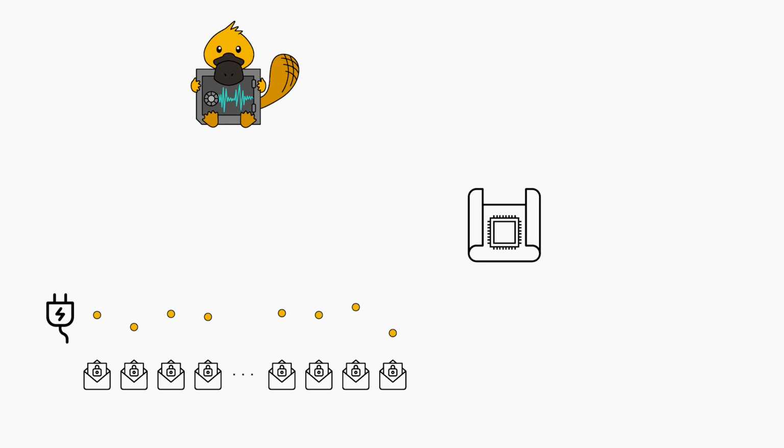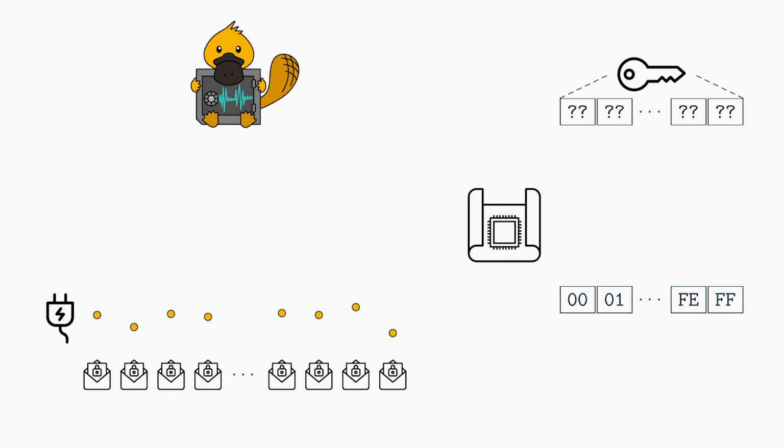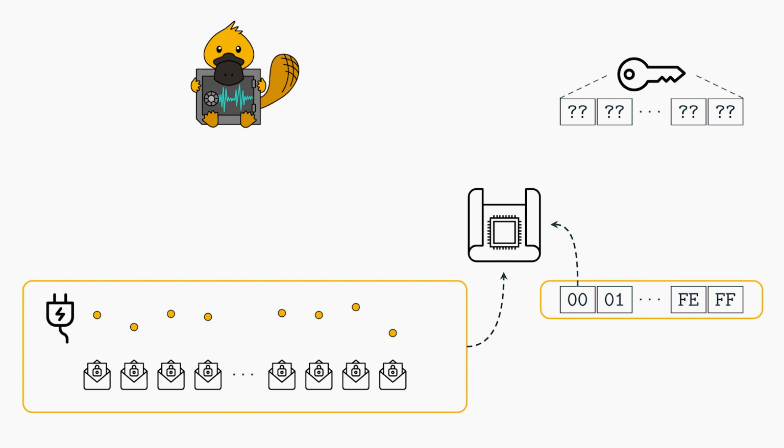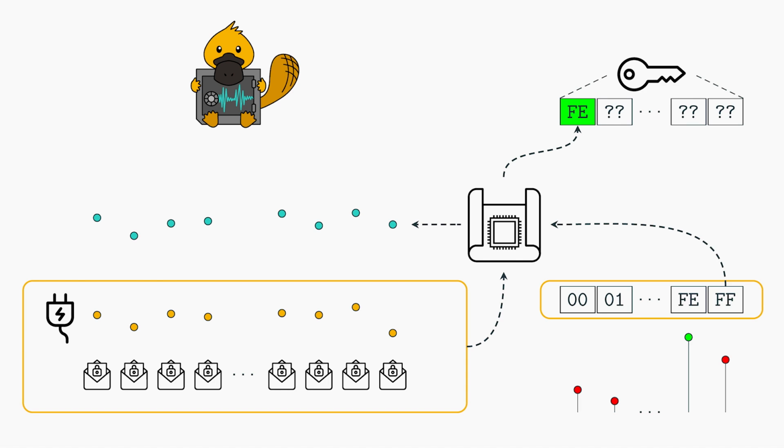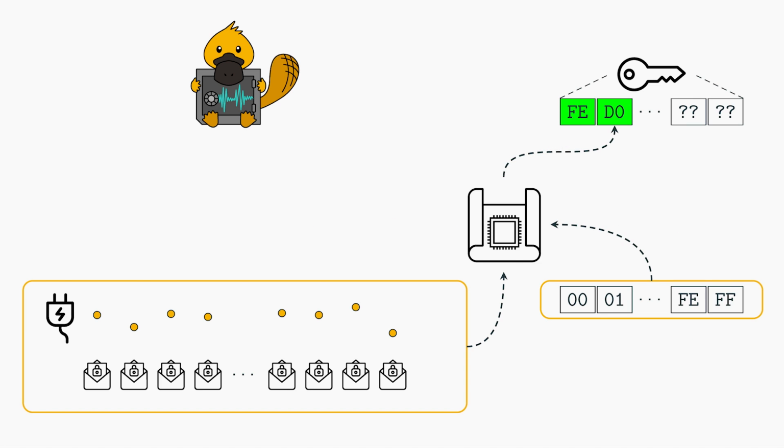To recover the secret key, we require a model of the CPU's energy consumption. Furthermore, we use the structure of the AES keys and how the AES state is transformed during the rounds to break the key into smaller parts. These parts can be analyzed individually by using the recorded data and computing the hypothetical energy consumption for each of the possible values of a key part. We now search for the hypothesis that correlates the most with our recorded data. This hypothesis corresponds to the correct key part value. Finally, we simply repeat this process for the remaining key parts.